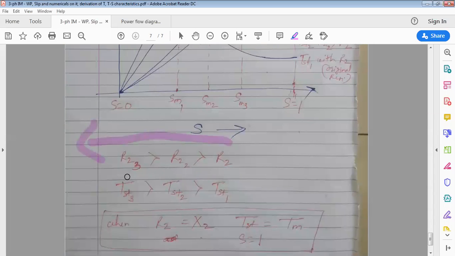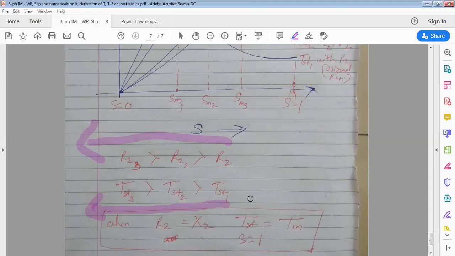So if you go on increasing resistance, what happens to the starting torque? Observe, this is the starting torque produced in the first case, this is the starting torque for the second resistance, and this one is the starting torque for the third.